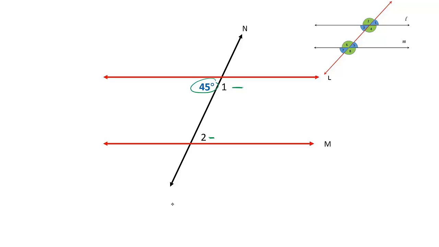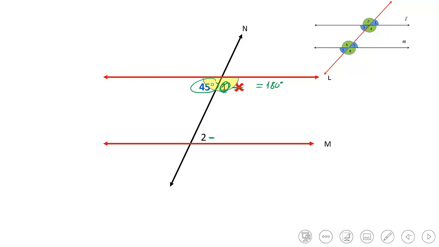Angle 2, okay. So yes, it's angle 2 because I know that L is a straight line. So I know that the 45 plus angle 1, both of them should give me 180 degrees. So sure, angle 1 should never be equal to 45 degrees.